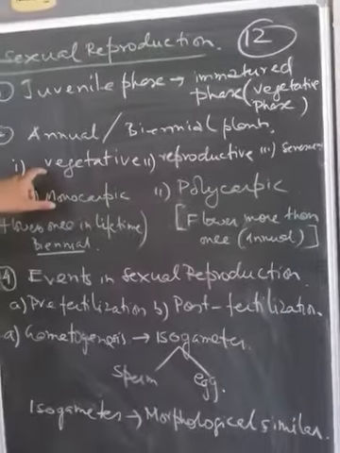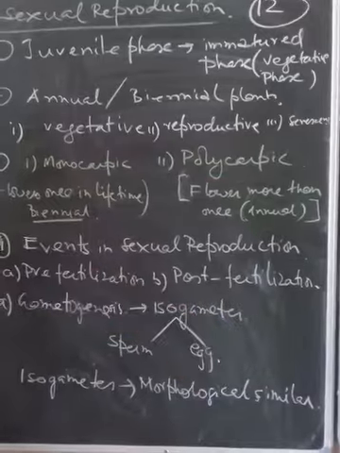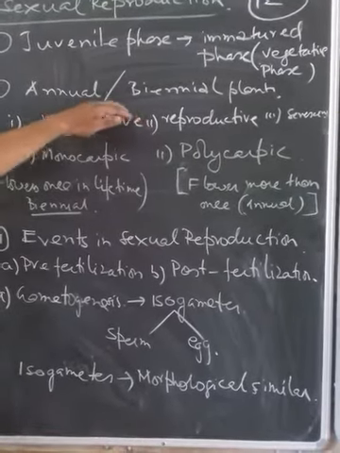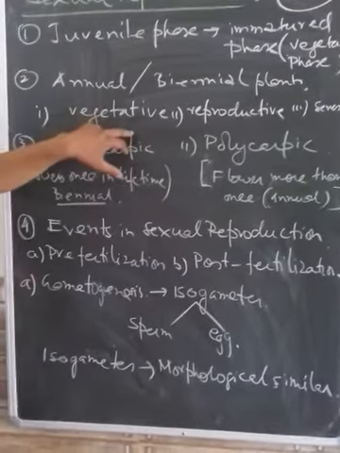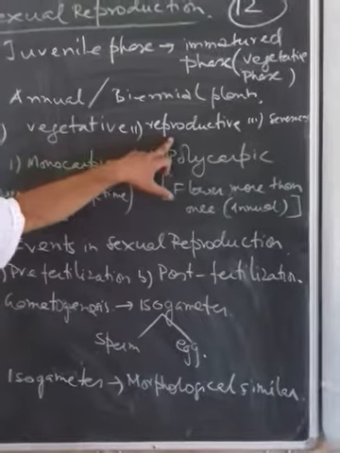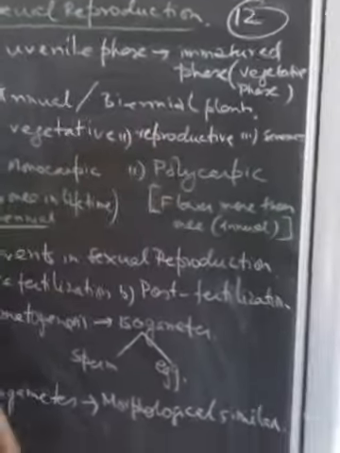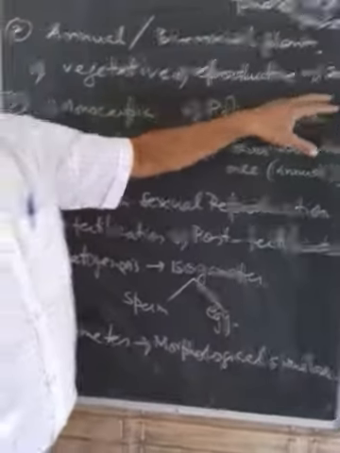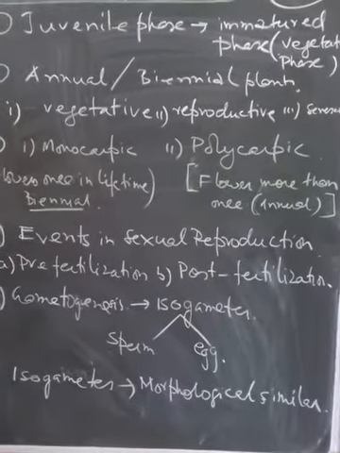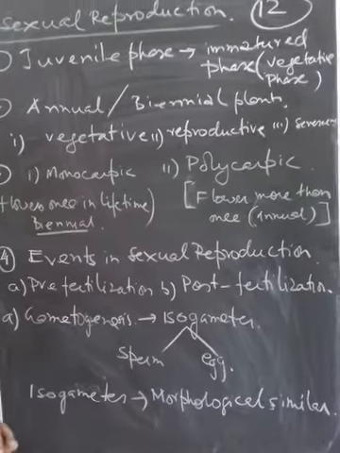Now in plants we say that usually there is a vegetative phase, a reproductive phase, and a senescence phase. Vegetative phase is when they are unable to produce the sexually reproductive organs. Reproductive phase is when the reproductive organs are mature and they can go for fertilization, and the zygote can develop into a new plant. And the senescence phase is usually the phase after the growth phase, when the plants phase out or die. Before dying, that phase is called the senescence.